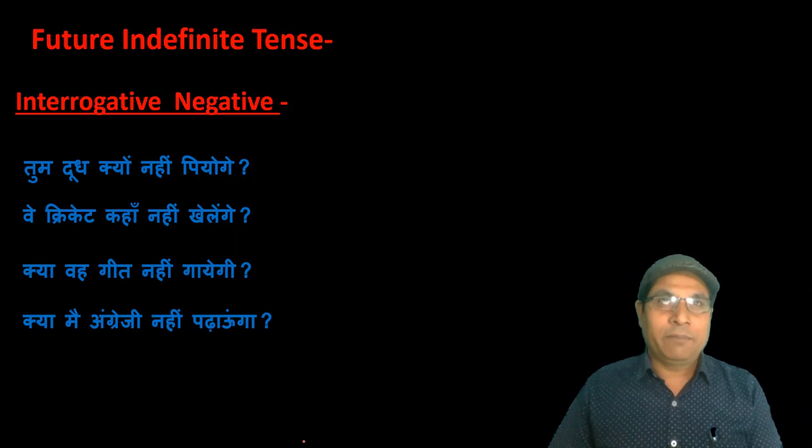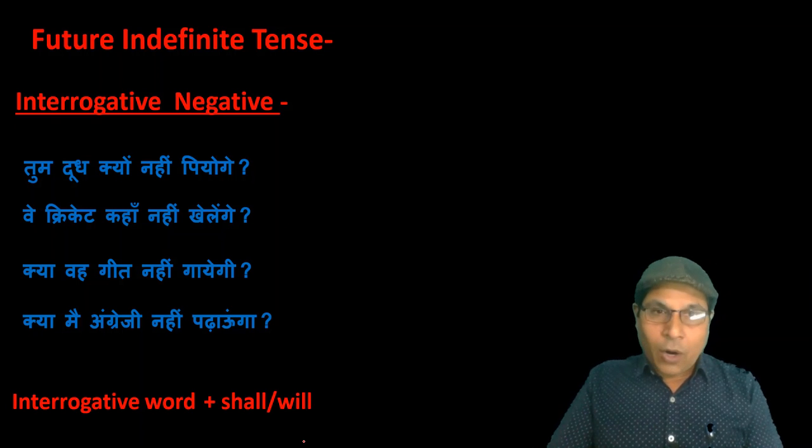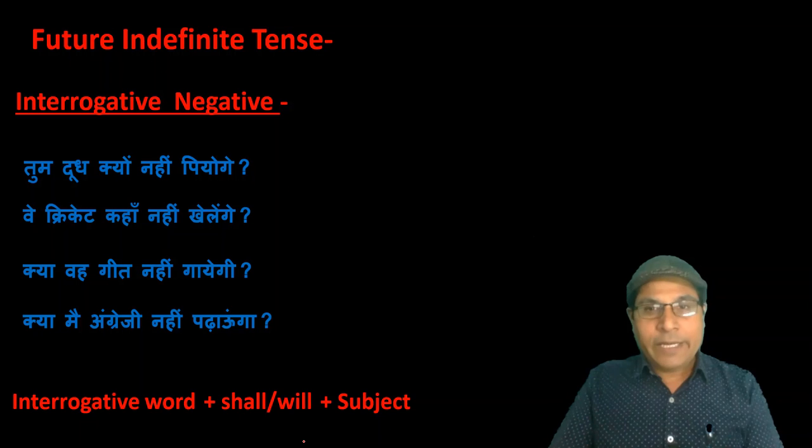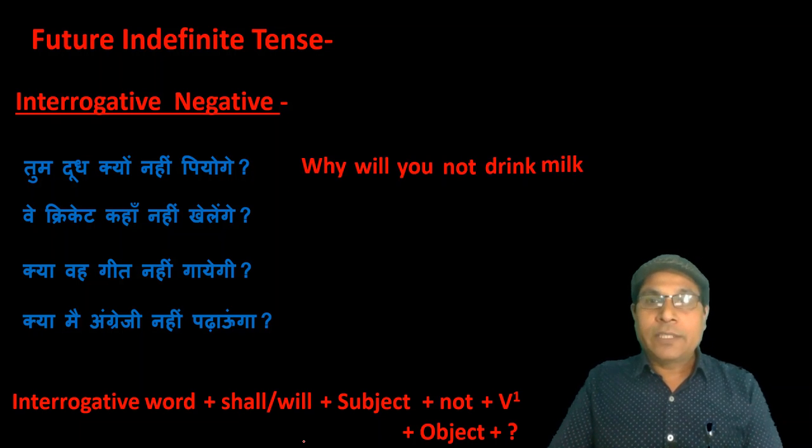The method is same, the technique is same, only not is used between subject and the first form of the verb. Here, first of all you have to write interrogative word, then shall or will as a helping verb, then subject plus not plus first form of the verb, then object, and at last you have to use mark of interrogation. Let us try to translate these sentences. Why will you not drink milk?